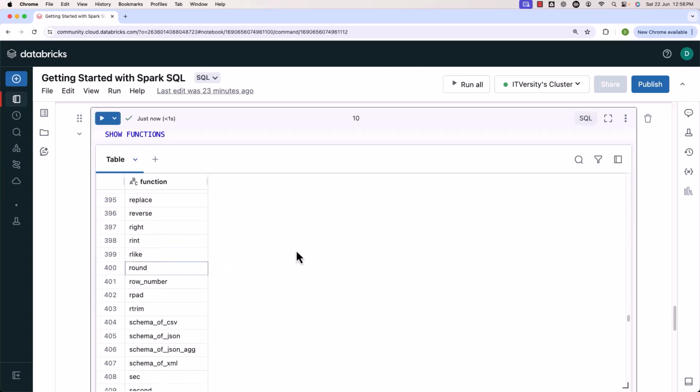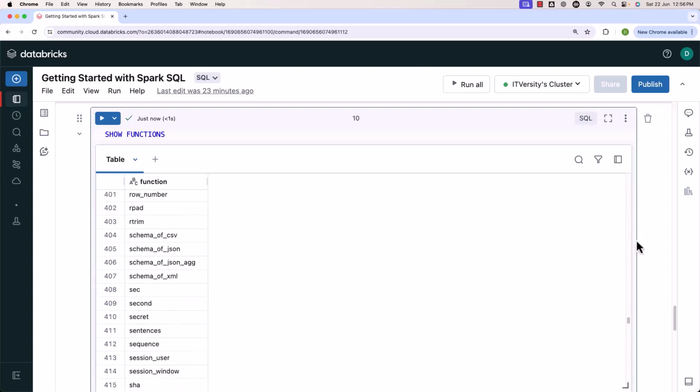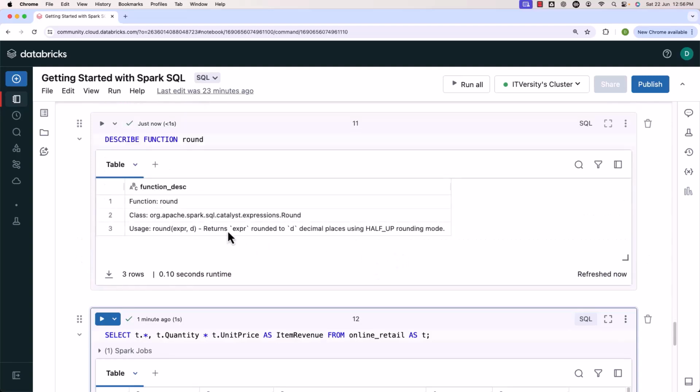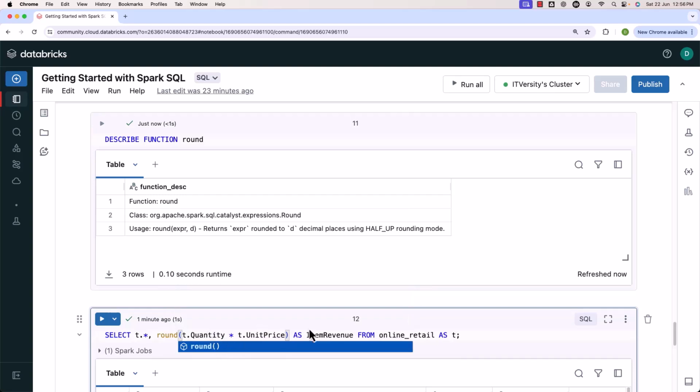You can see round. In case you wanted to get the syntax with respect to the round function, you should be able to use something called describe function. Let me say describe, then function round. You should be able to see the syntax of it. It takes the expression followed by number of decimals. The expression is nothing but this one. Let's make sure we enclose it in circular brackets. Then let's make sure we use the round function here. We also need to pass a second argument. The second argument is the number of decimals, which is 2.